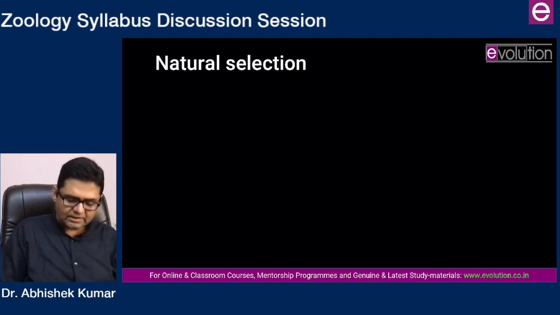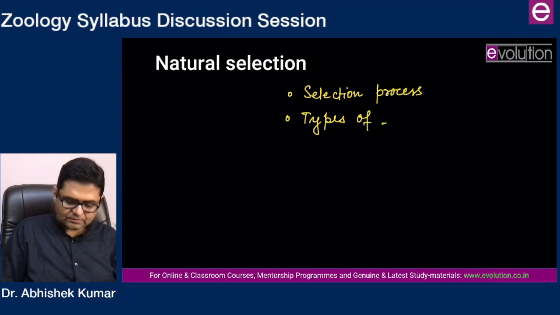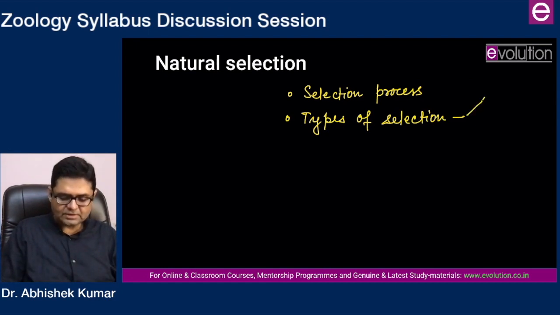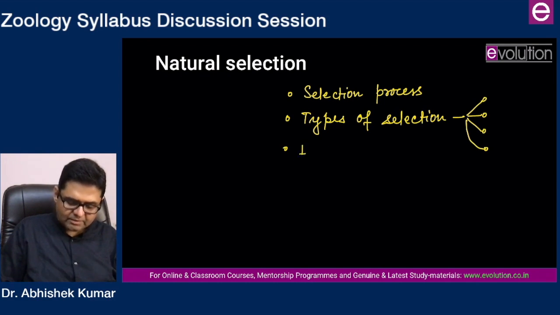Here you are going to study the selection process, how selection operates, then types of selection. In types of selection, you'll be talking about stabilizing selection, disruptive selection, directional selection, and cyclic selection. So there are 4 types: stabilizing, disruptive, directional, cyclic. You will also be studying industrial melanism.